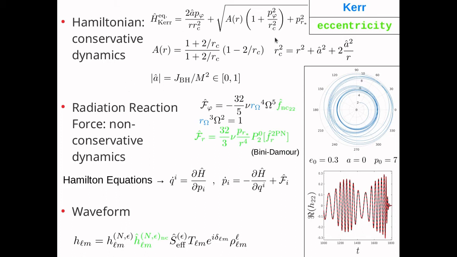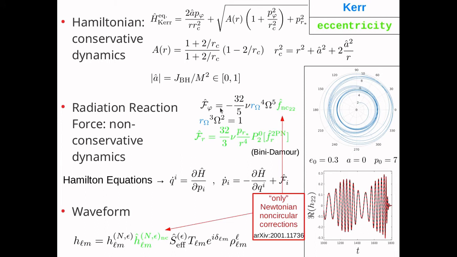So the Hamiltonian is already okay, it contains all the necessary information because these are simply geodesics in Kerr space-time. But we have to modify the radiation reaction and the waveform. So first of all, we have to consider also the radial component of the radiation reaction force. This is a result from Bini-Damour, and we have applied also the approximation.